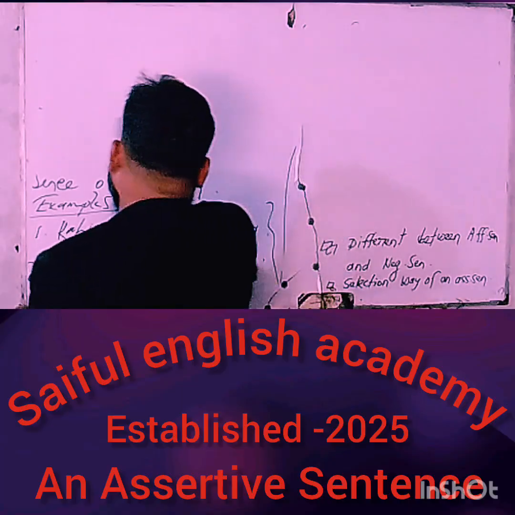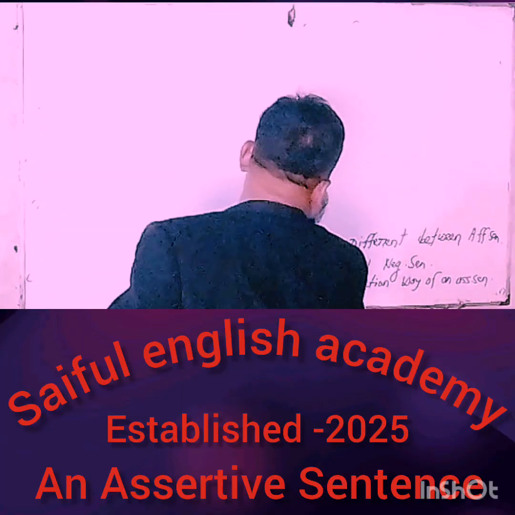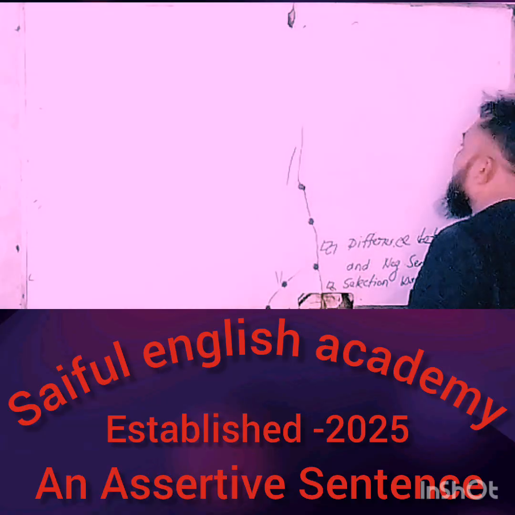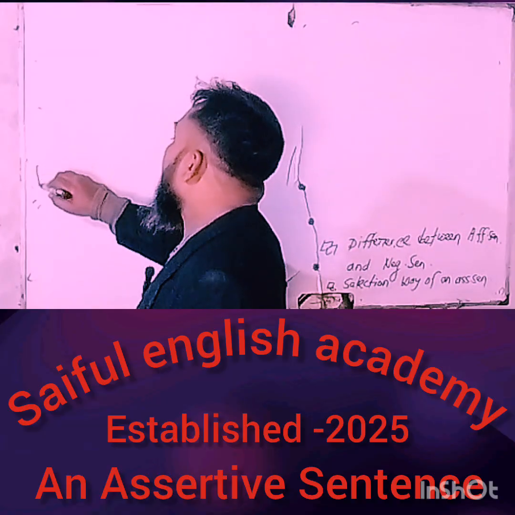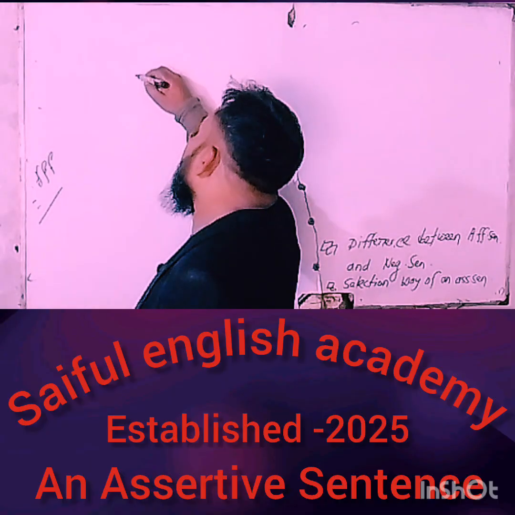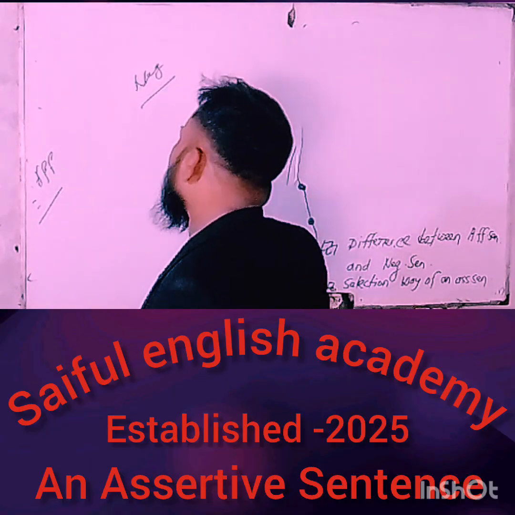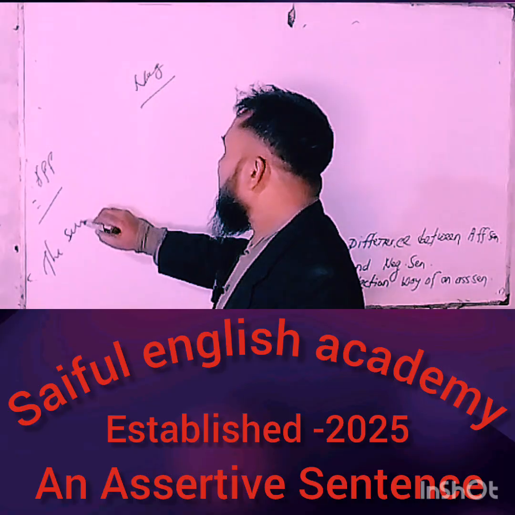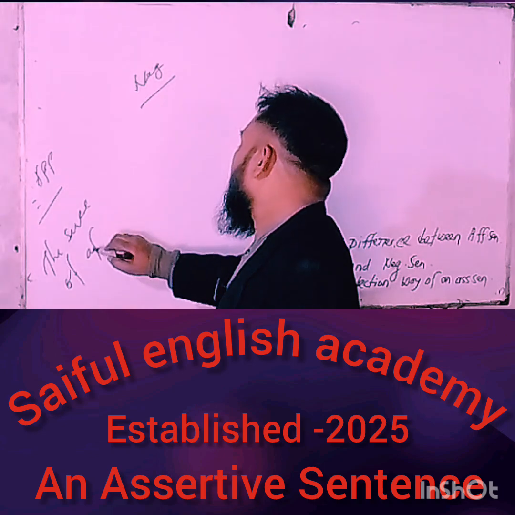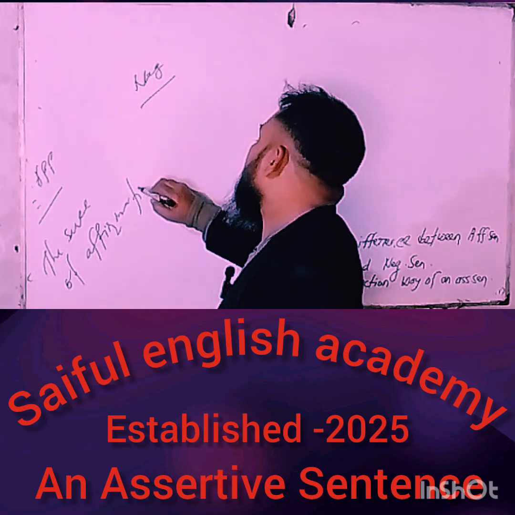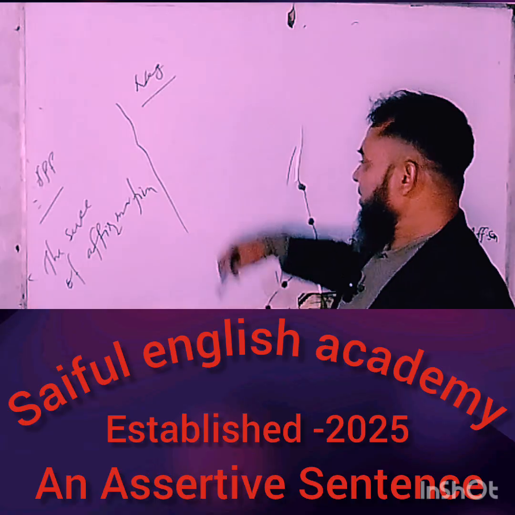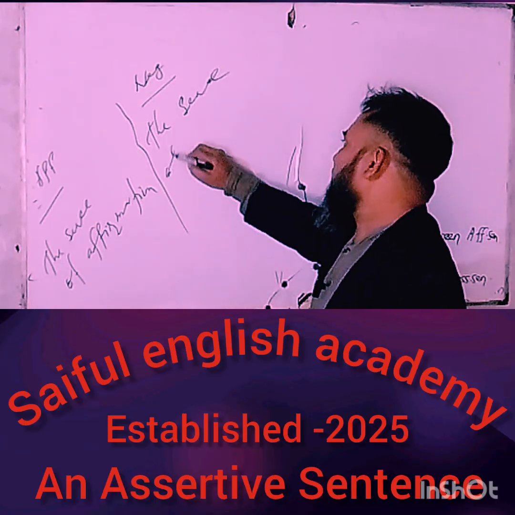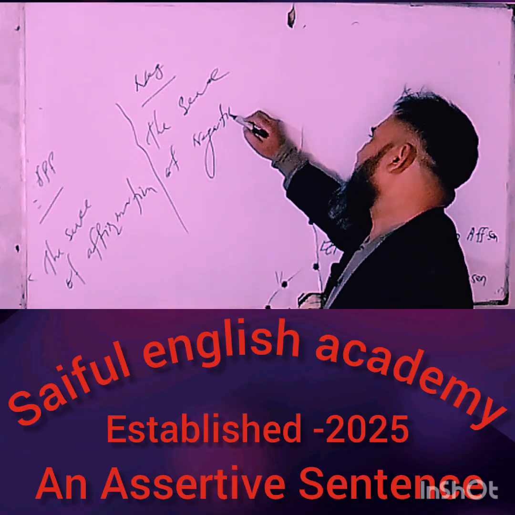So now I'm trying to show you the difference between them. If we want to talk about the difference, we have to keep in mind that an affirmative sentence makes the sense of affirmation, but a negative sentence makes the sense of negation.